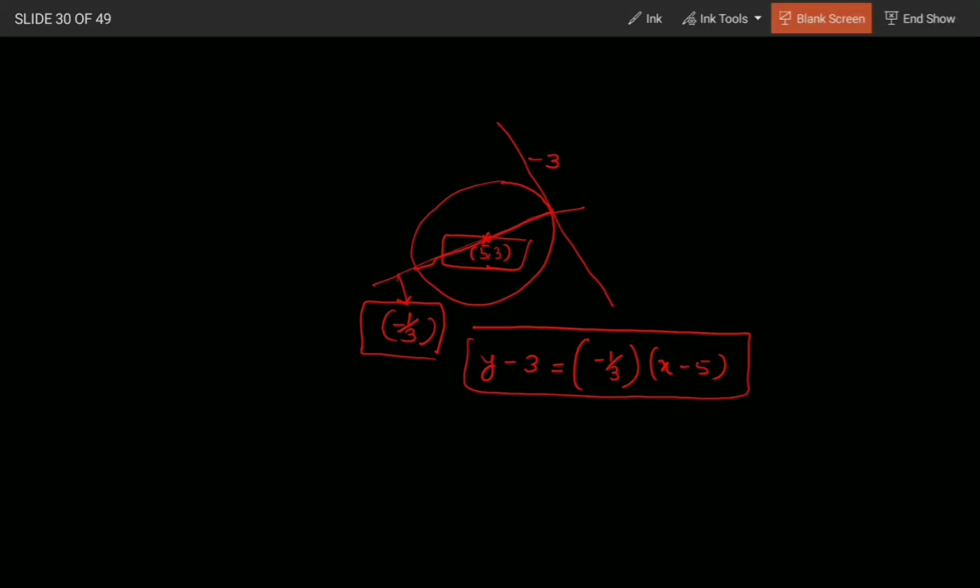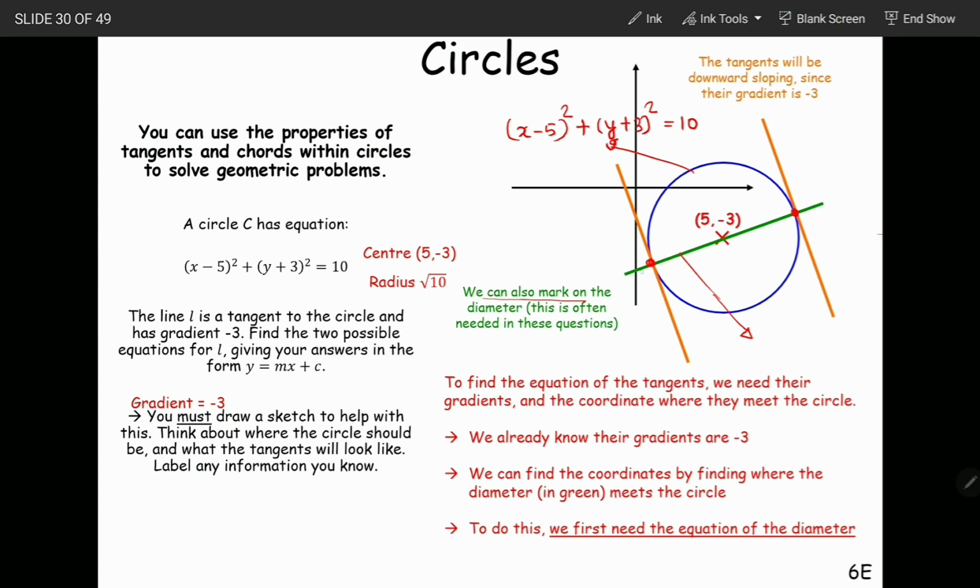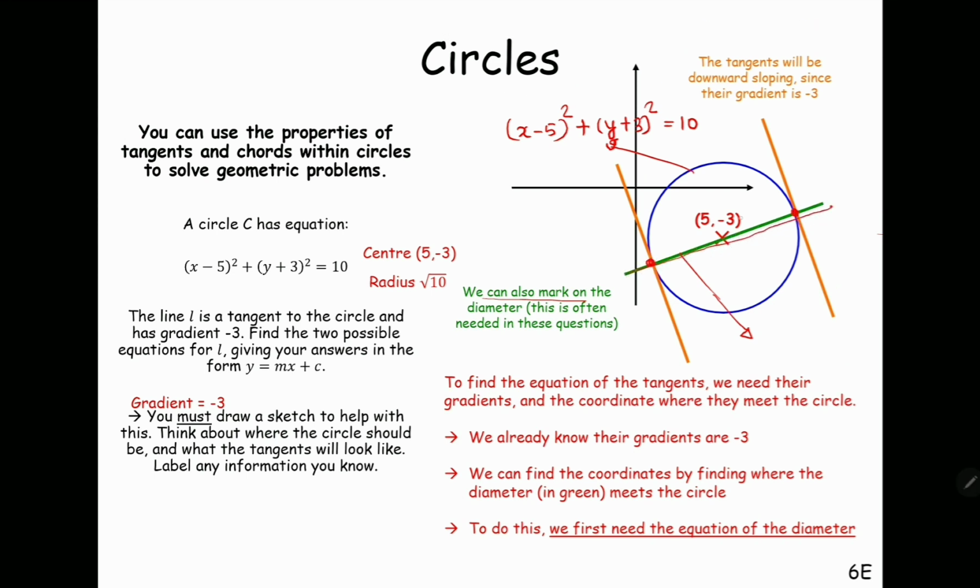Let's go back to the question again. If I solve this equation of the diameter and the equation of the circle together, then I can find the points of intersection, this A and this B respectively. If I solve the equation of the diameter and the circle, as we have already solved earlier, I can find the coordinates of A and B.